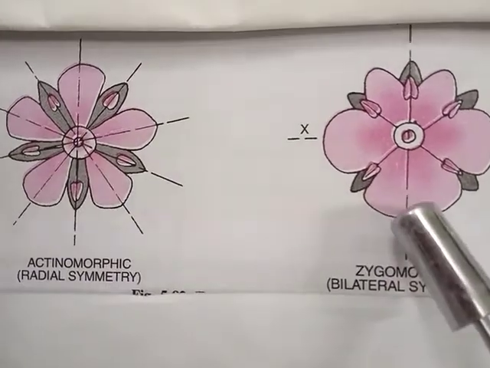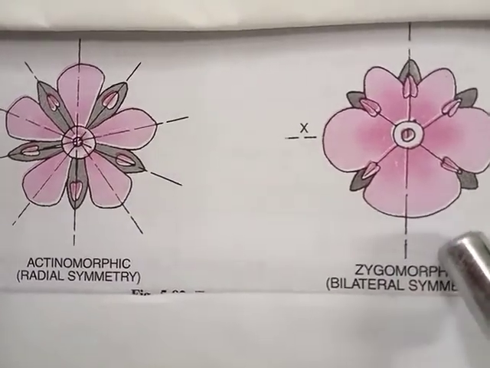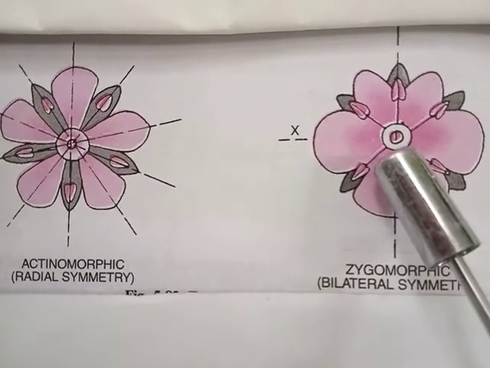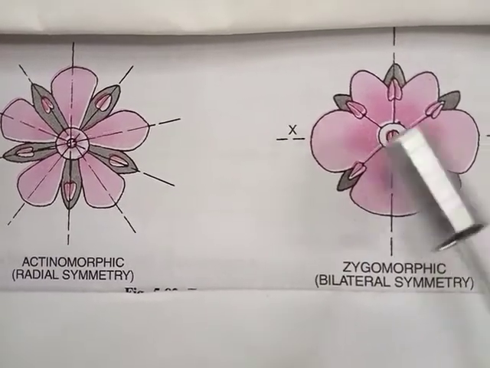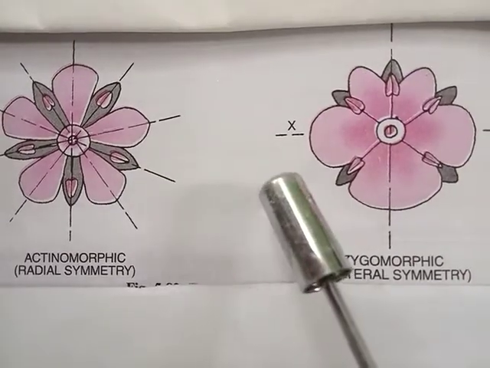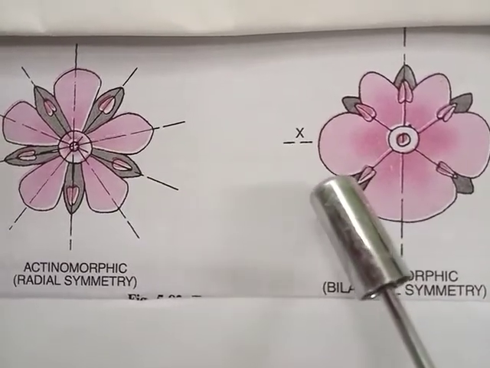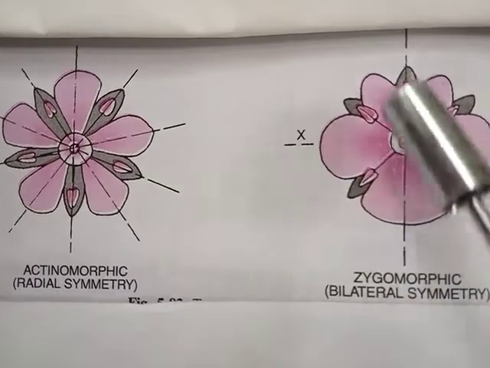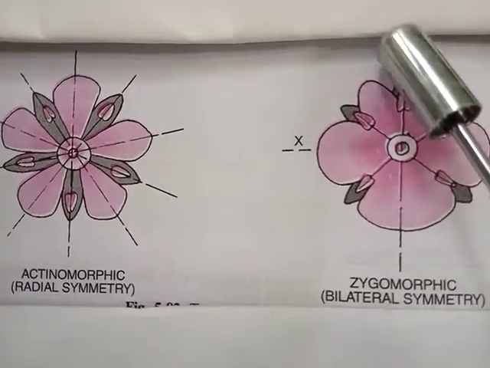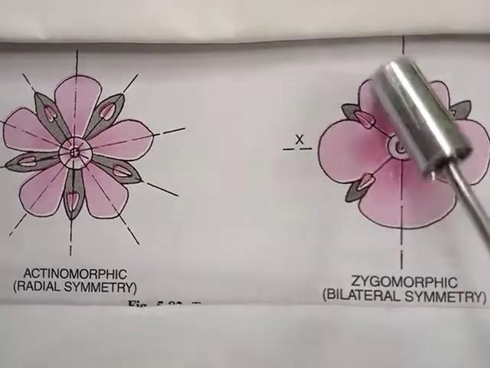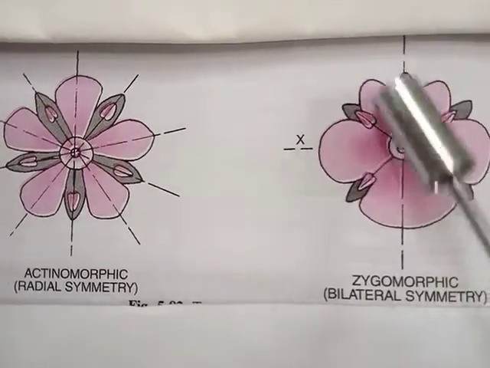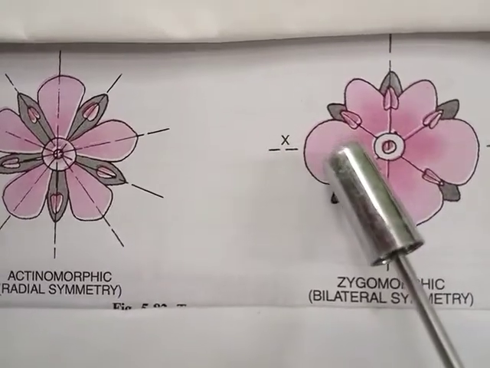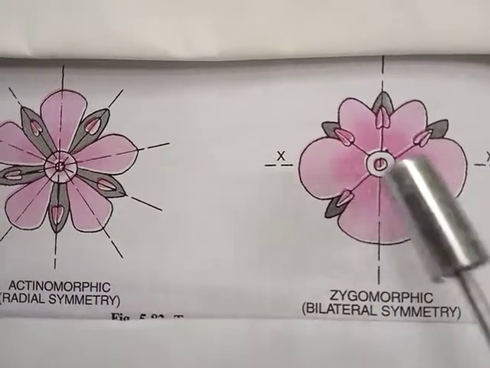Whereas in the case of zygomorphic flower or bilateral symmetry, we have discussed that the flower can be cut into two identical halves only and only through one plane. If the flower is cut through this plane passing through the center of the axis, then it can be represented as two identical halves.